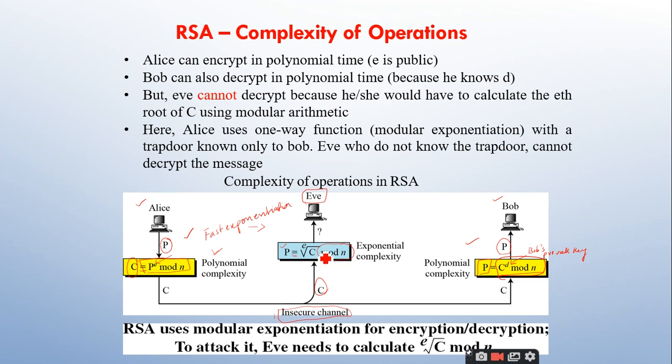There are no efficient algorithms to find out this particular value, right? So we can say that it is highly impossible for unauthorized third party users to capture the ciphertext and generate the plain text. That is the reason why we say that the complexity for Eve will be exponential in nature.